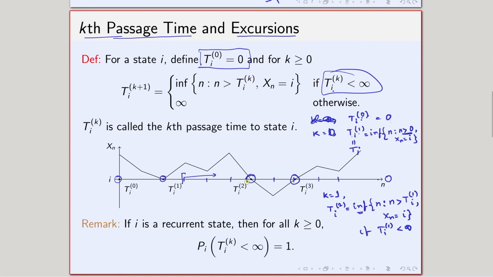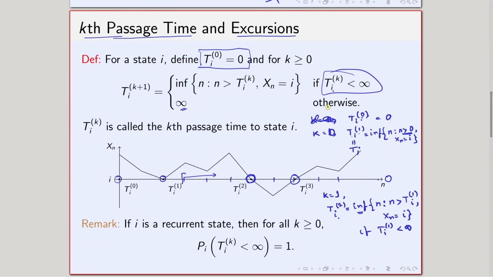That gives me this point. So T_i^2 is the time when, after the first visit to the state i, we come back again to the state i. So T_i^2 is the second time I visit the state i, after time 0 excluded.